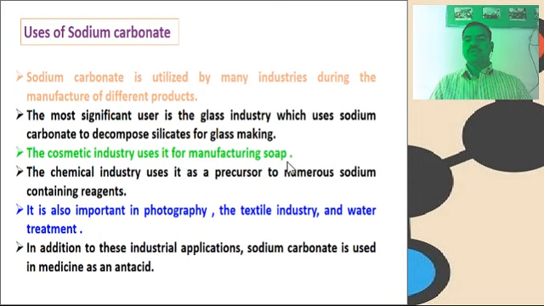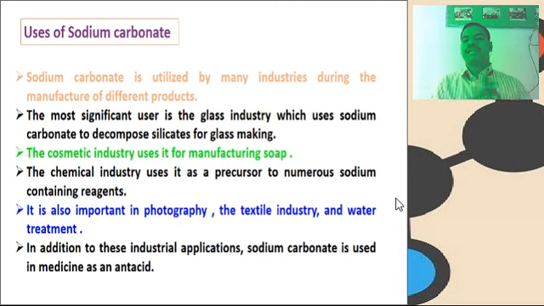Then uses of sodium carbonate. Sodium carbonate is utilized by many industries in the manufacture of different products. The most significant user is the glass industry, which uses sodium carbonate to decompose silicates for glass making. The cosmetic industry uses it for the manufacture of soap.